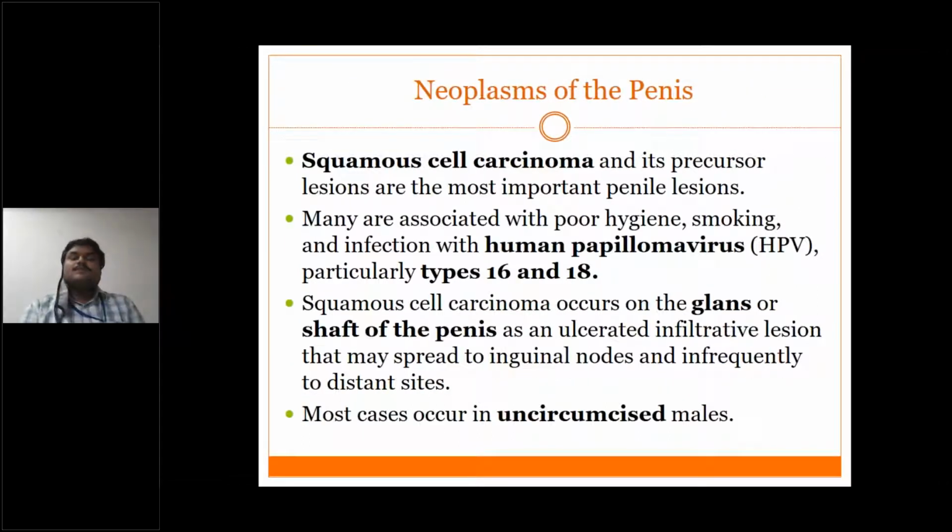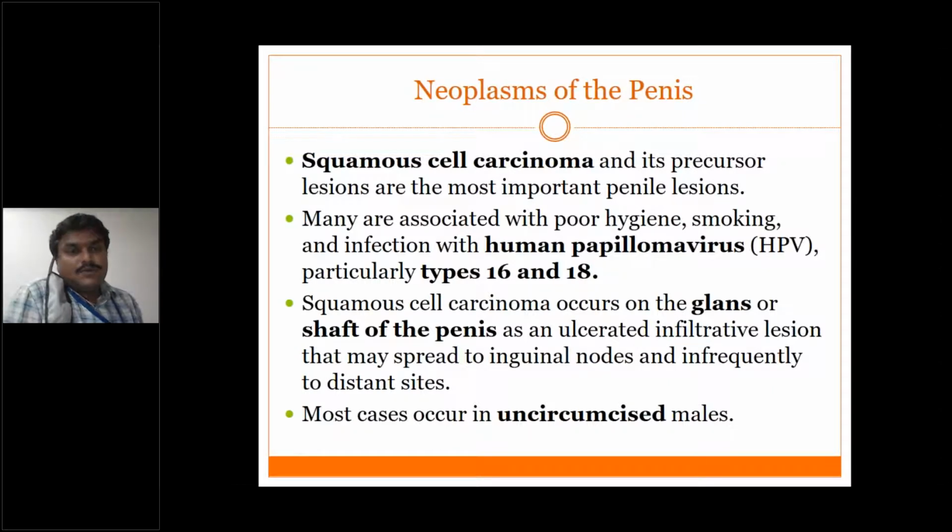Coming to neoplasms of the penis, the most common neoplasm is squamous cell carcinoma and its precursor lesions. Many are associated with poor hygiene. Just now we discussed smegma. For those who don't maintain proper hygiene, there is an accumulation of smegma, and in that smegma there are oncogenic chemicals which stimulate and promote cancer.